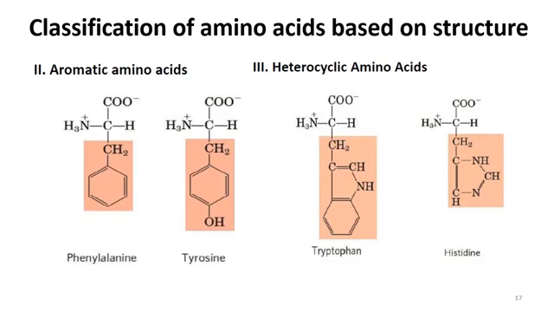The second and the third category are aromatic amino acid and heterocyclic amino acid. Aromatic amino acids we have discussed before too, that these are phenylalanine and tyrosine, and in case of heterocyclic amino acid we know that indole is aromatic. So tryptophan is basically a heterocyclic amino acid, and there is histidine also present, where a diazole type of heterocycle is present.